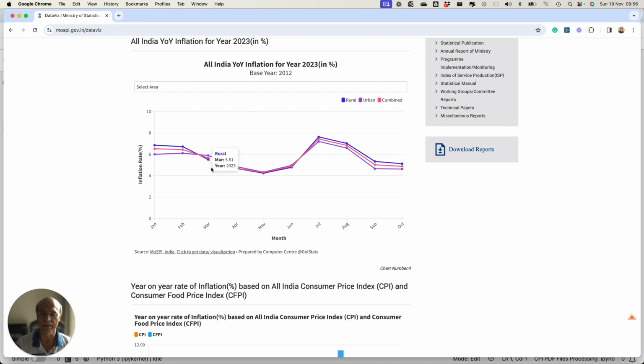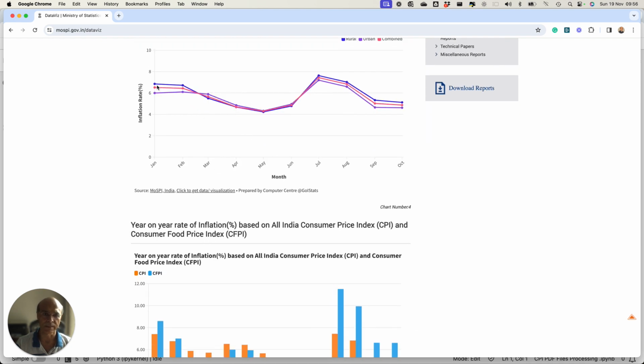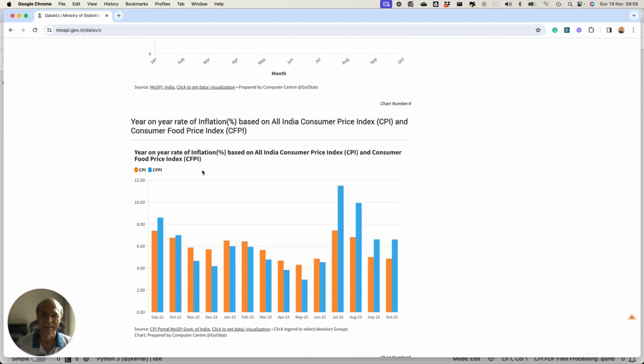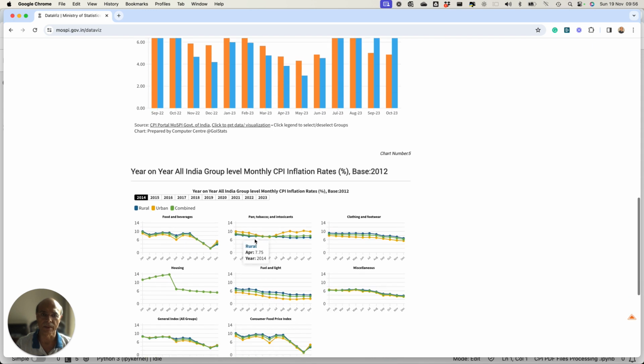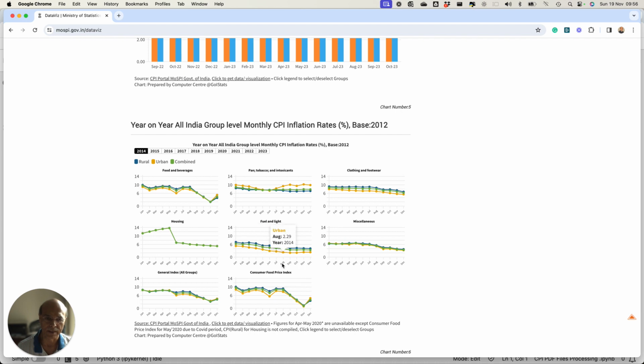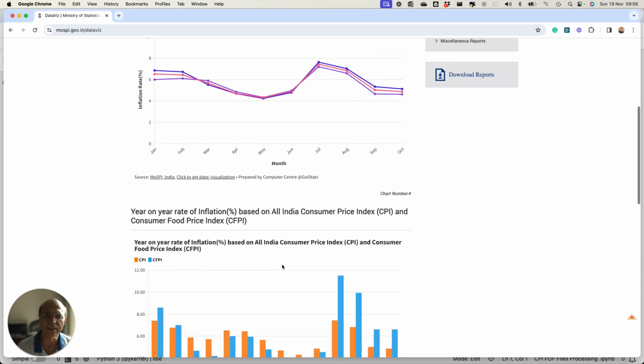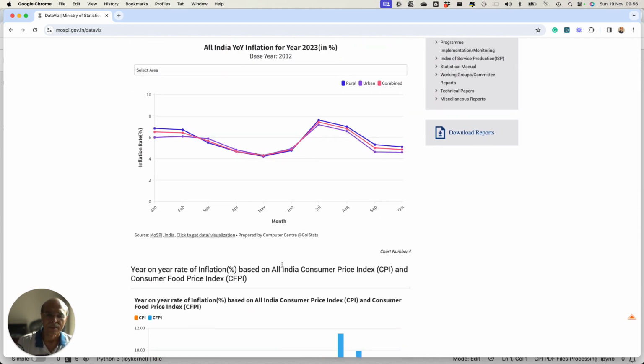The combined inflation rate of those three segments is going down and then going up and then stabilizing. Similarly, the consumer price index is also plotted in a tabular fashion. And all the segments, important segments like food, beverages, clothing, footwear, housing, fuel, light, for rural, urban and combined are plotted together. Now all this is all good, but there is a problem here.